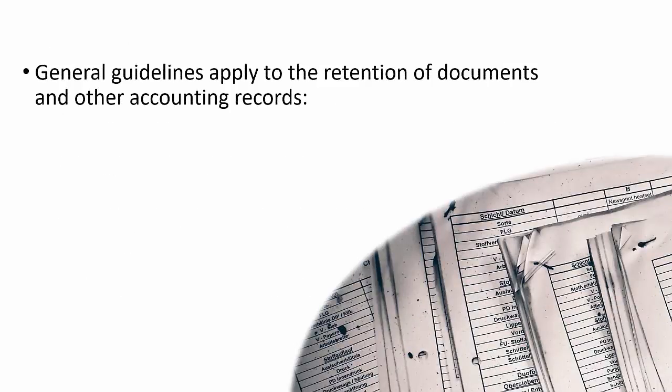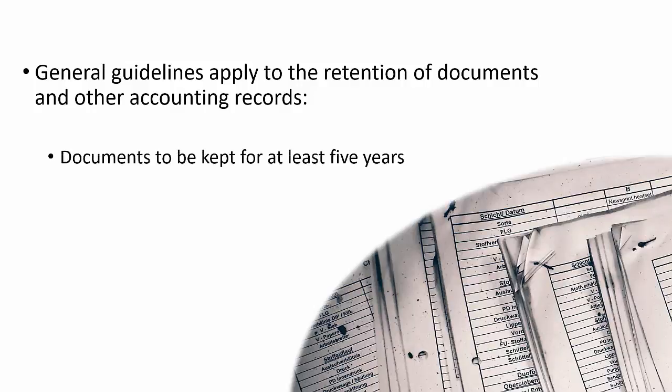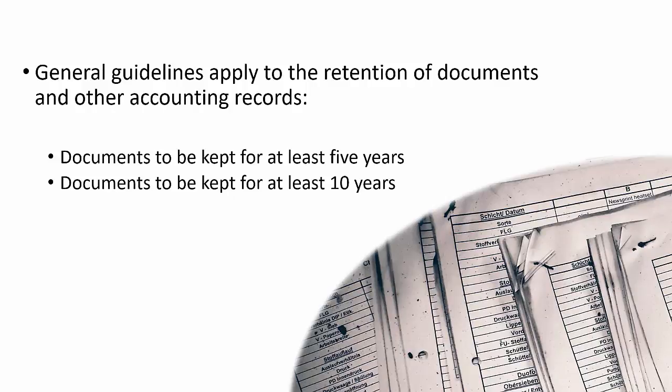The following general guidelines apply to the retention of documents and other accounting records. Documents to be kept for at least 5 years include those used for management or operation of the enterprise. Documents to be kept for at least 10 years include accounting data, accounting books, financial statements, and reports of independent auditing firms. Documents to be kept permanently include those that are significant in terms of economics, national security, and defense.